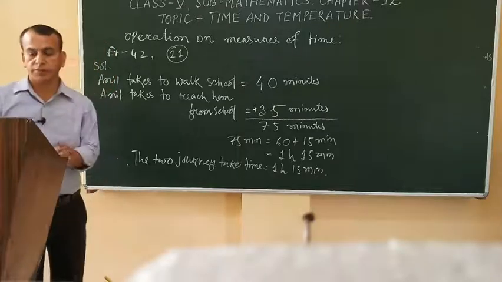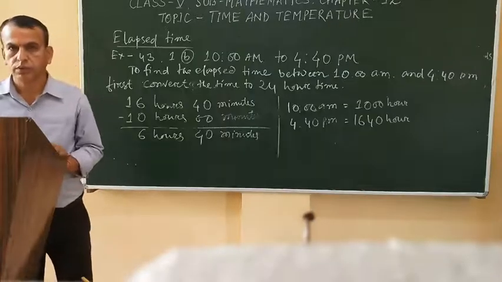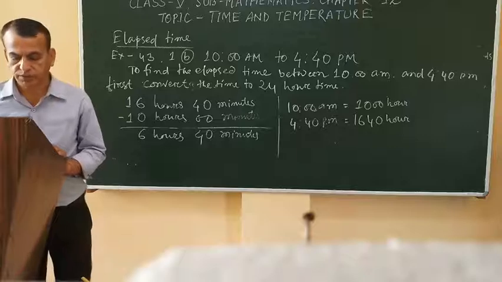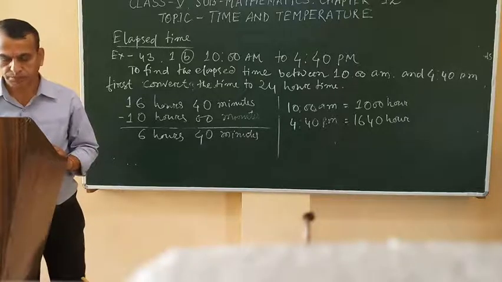Let's continue our discussion about elapsed time.